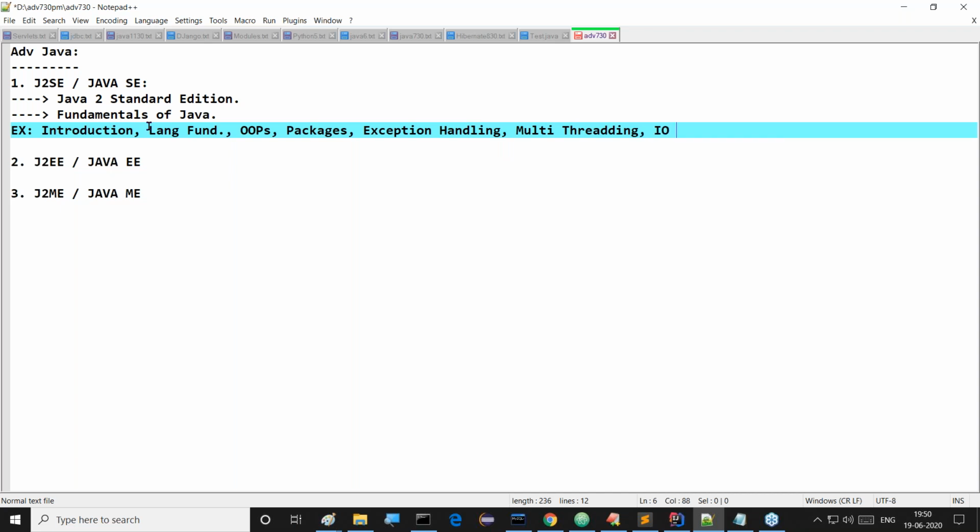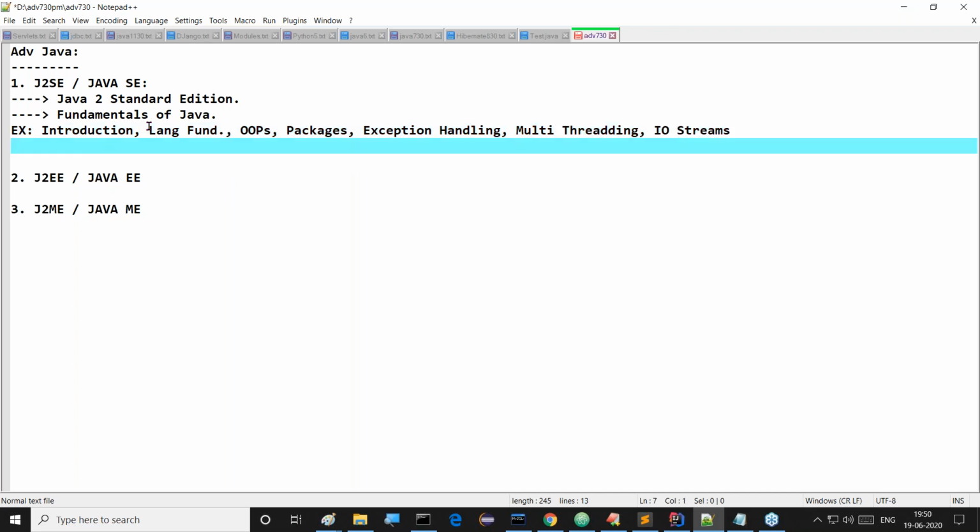Then after that, IO streams. Then after the completion of this, next one is collections. Then after collections might be the GUI part. After completion of the GUI might be something else, and so on and so on. You can observe this clearly.